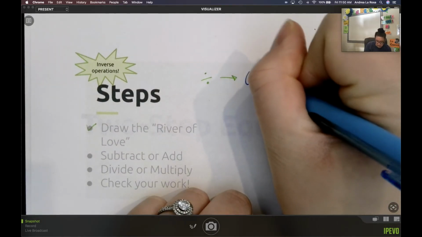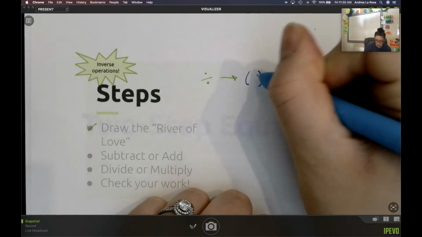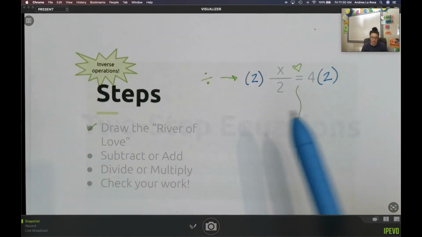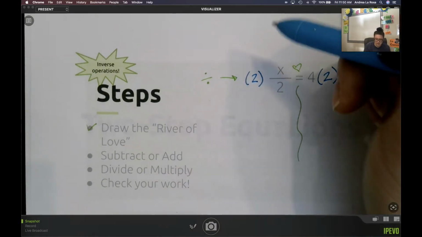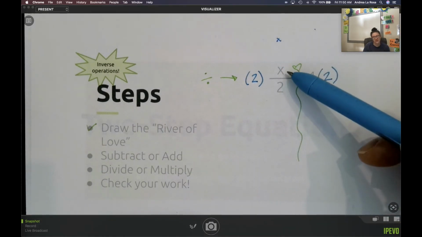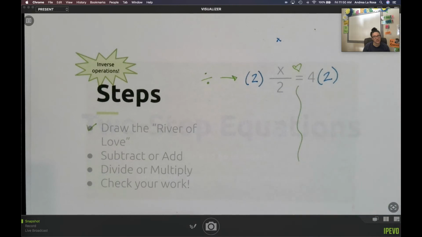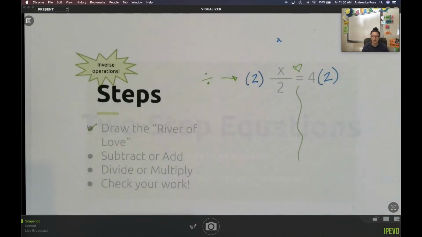Multiplication. I need to multiply both sides times 2. You see here that I'm using parentheses for the multiplication sign, and that's because if I use the x for multiplication sign, that kind of gets confusing with the x that's in the problem. So when we're solving equations, when we get into solving inequalities, use parentheses to show multiplying times 2.